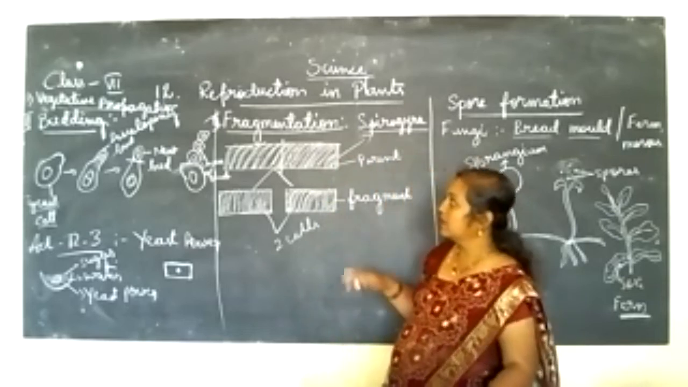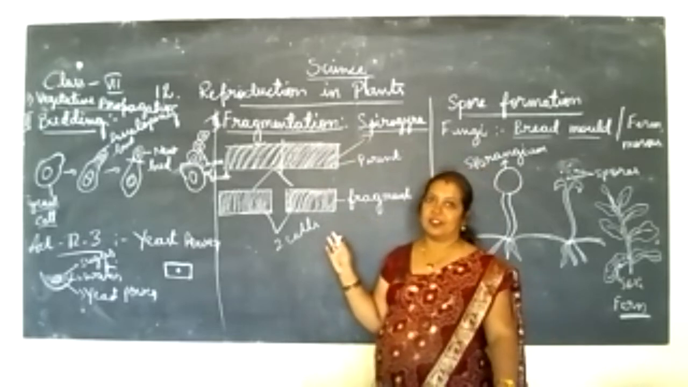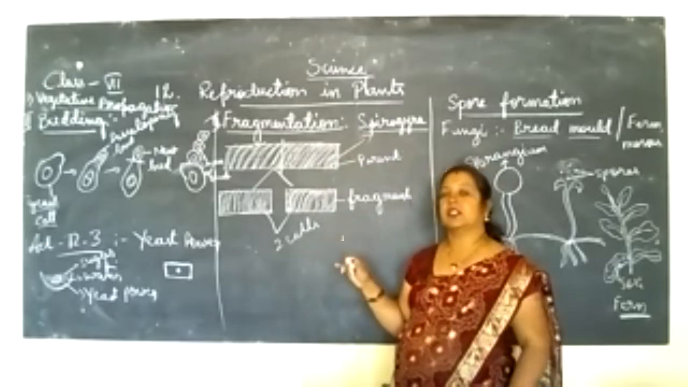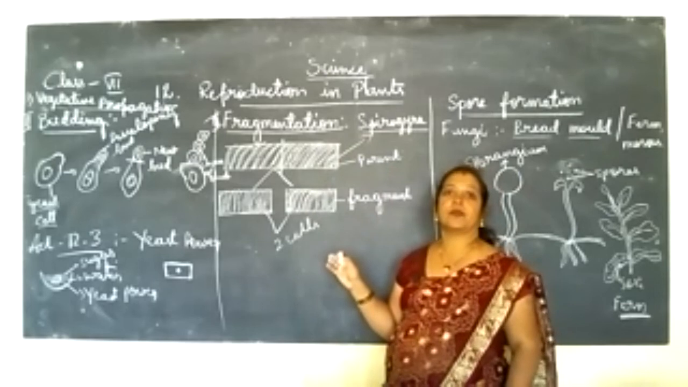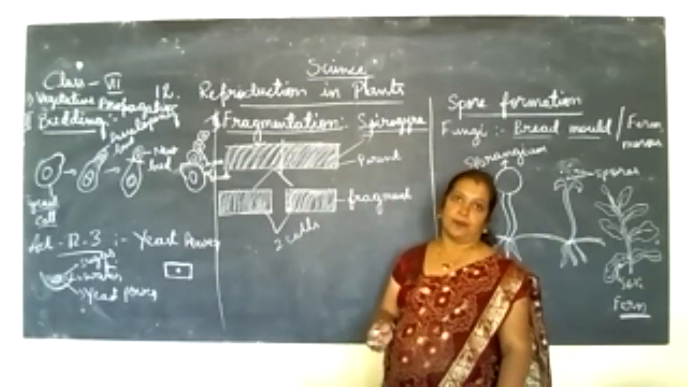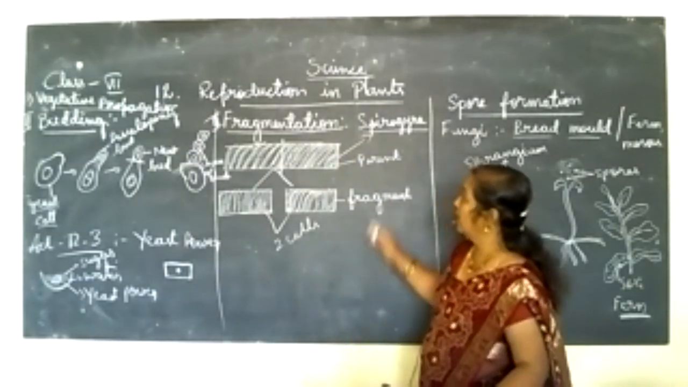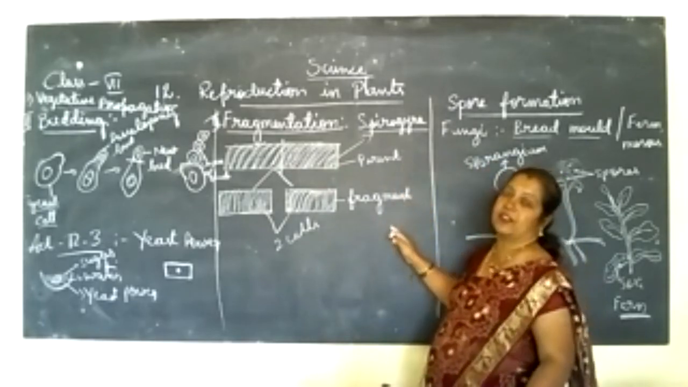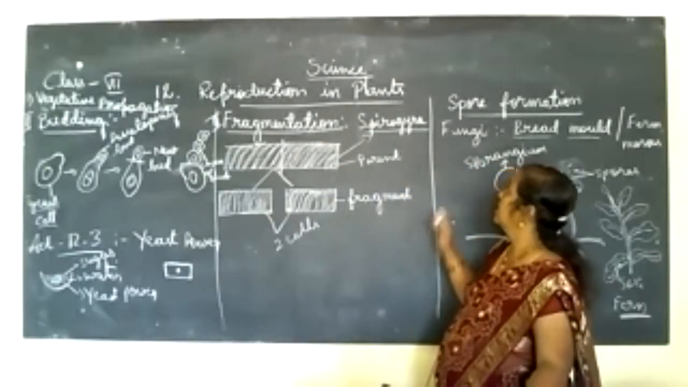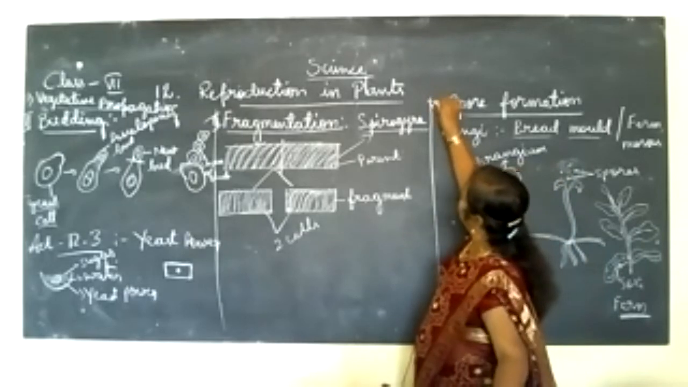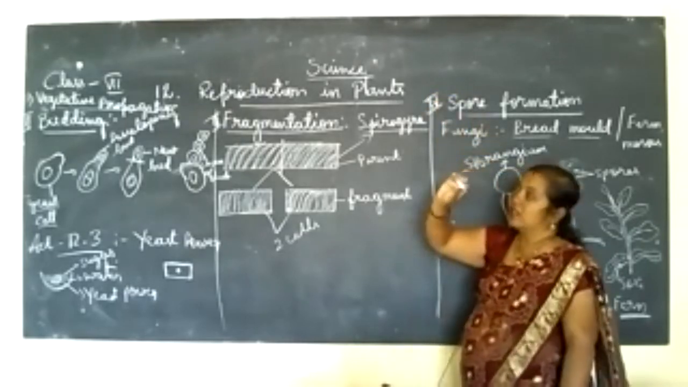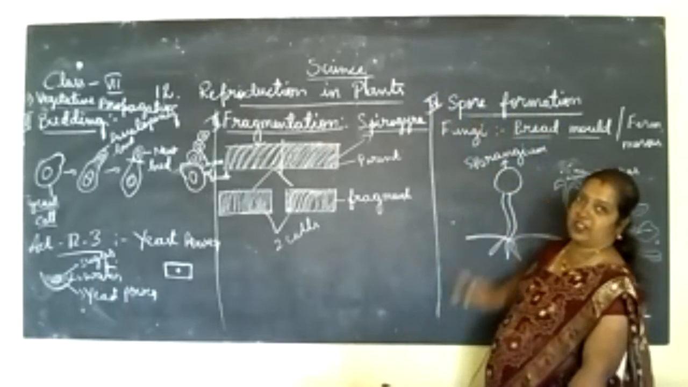Understand, children? So this I explained for a few children maybe. So once again you see this video and learn about that. Now this is the third method of asexual reproduction. So coming to the fourth method of asexual reproduction, that is spore formation.